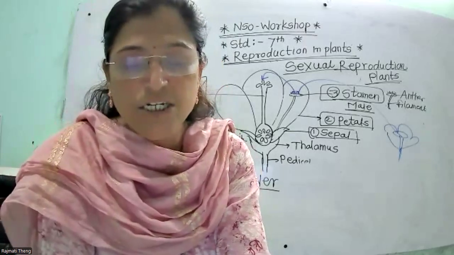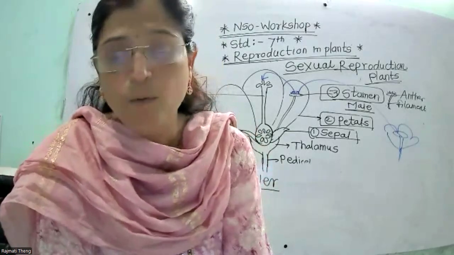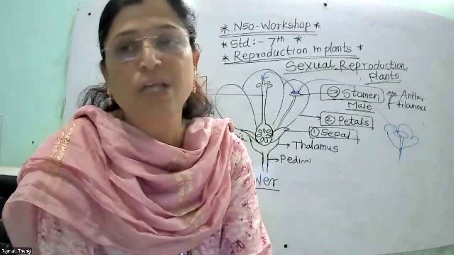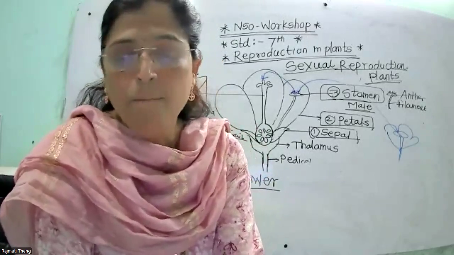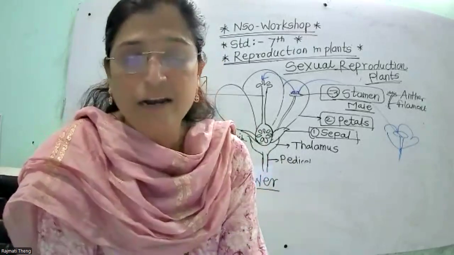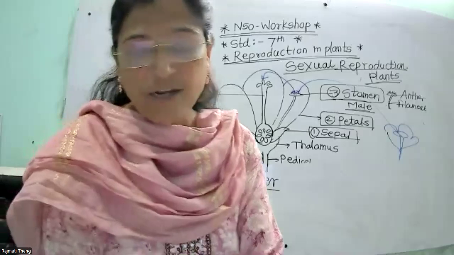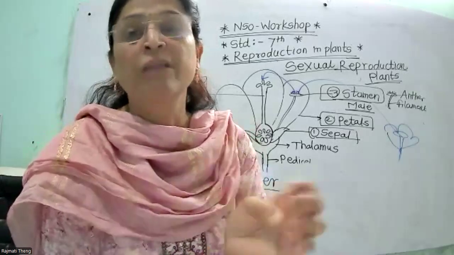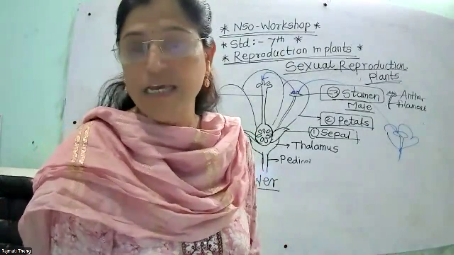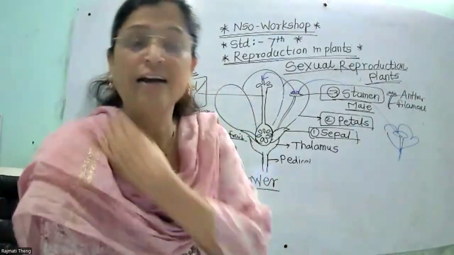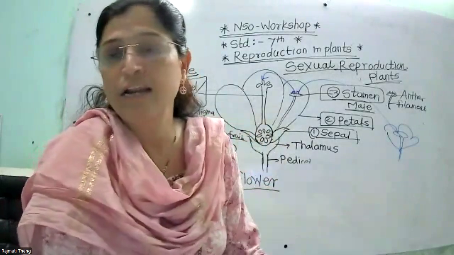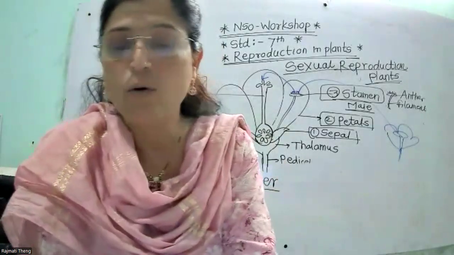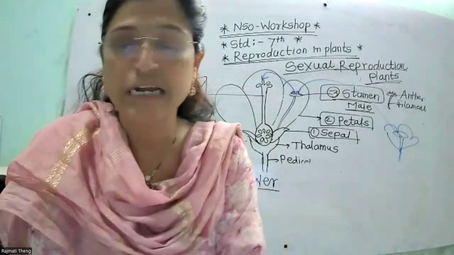Now wind pollination. In some plants the pollen grains are light in weight, so they are transferred with the help of wind. Examples are grass, maize, wheat; their pollen grains are pollinated by wind. Then aquatic plants like Zostera, coconut, Vallisneria: the pollen grains of aquatic plants are pollinated by water. Flowers that are colourful and attractive have their pollen grains transferred with the help of insects. Like the honey bee, because the honey bee takes the sweet juice, that is the nectar.